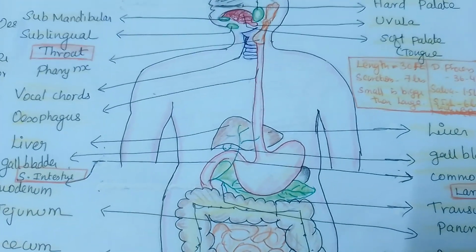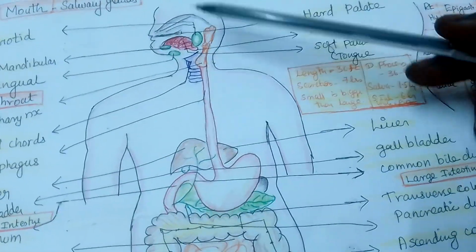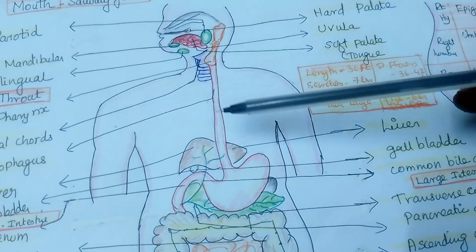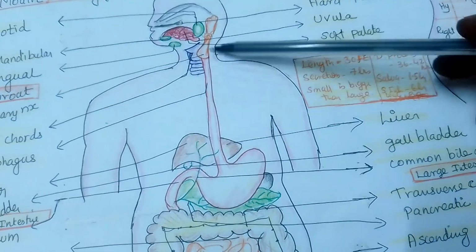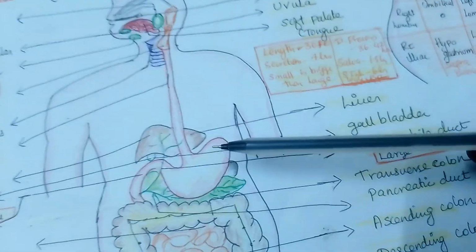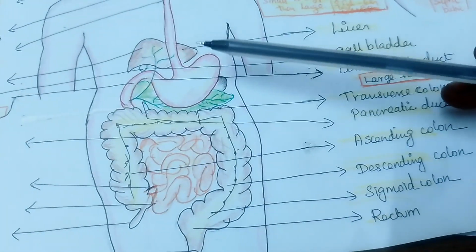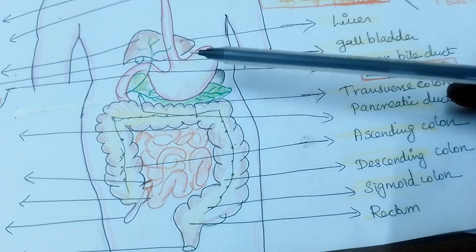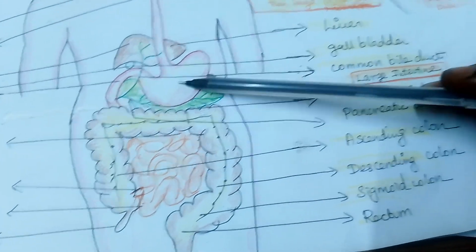So this was a small introduction. We have seen from the mouth to the esophagus, and also the pharynx in detail. In the next video we will see very important things about the stomach and the small intestine: the structure of the stomach, what hormones are secreted, what enzymes are there, and how many hours the food stays, like that in the next class.